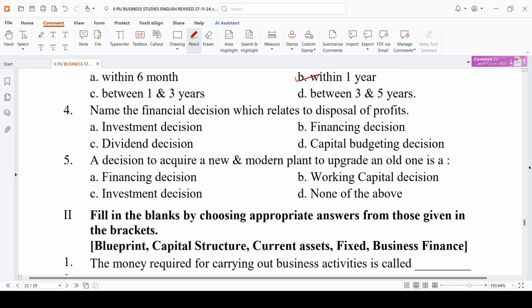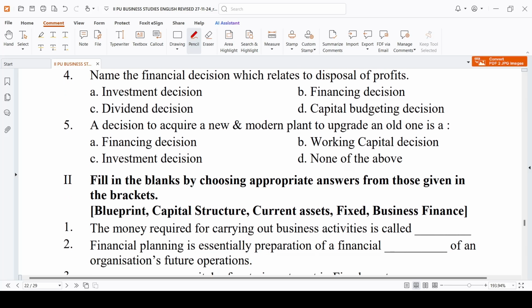Name the financial decision which relates to disposal of profit. See, disposal is nothing but distribution. So which decision relates to this distribution of profit? See, in your financial management we have to concentrate on 3 decisions. One is investment decision, dividend decision, and another one is your financing decision. What do you mean by investment decision? Whatever the funds which are there in your business, in which assets you are going to invest, that is called investment decision.